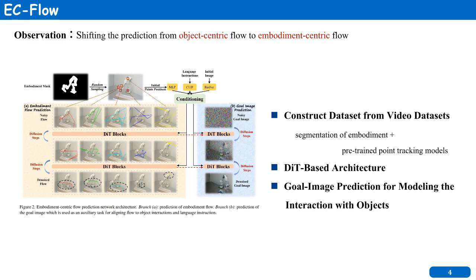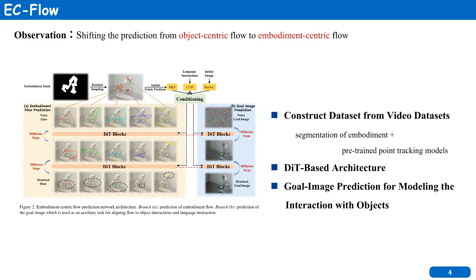We introduce EC Flow, a framework that predicts robust embodiment-centric flow directly from action-unlabeled videos. To build our dataset, we start by segmenting the robot using a combination of Grounding DINO and SAM2, guided by the text prompt, the robotic arm. Then, we randomly sample key points within the mask and track them across time using the CoTracker model. This gives us a clean representation of embodiment motion without needing action labels.